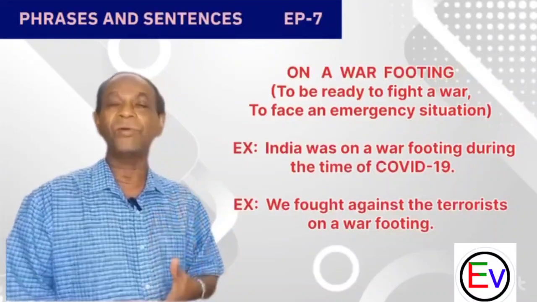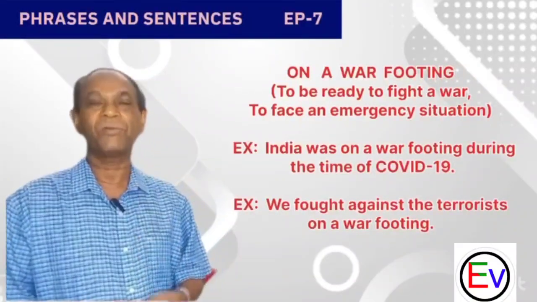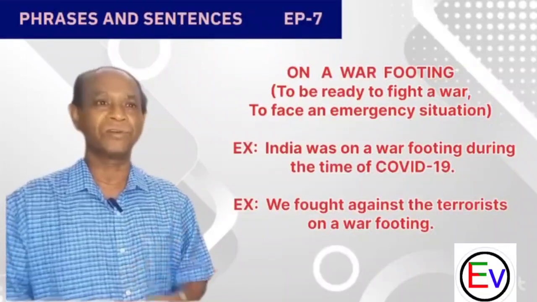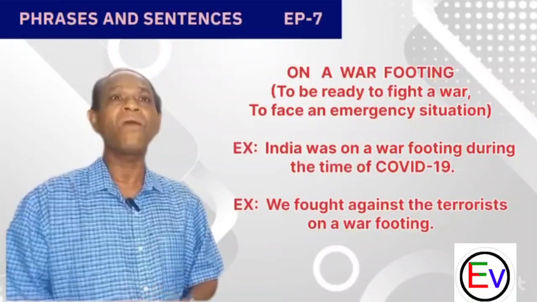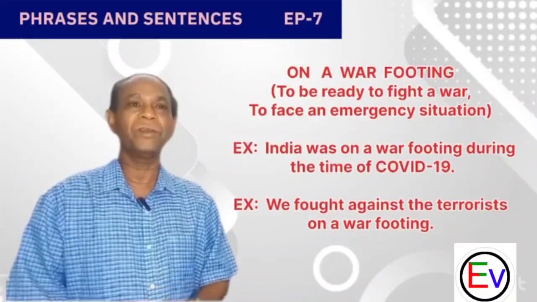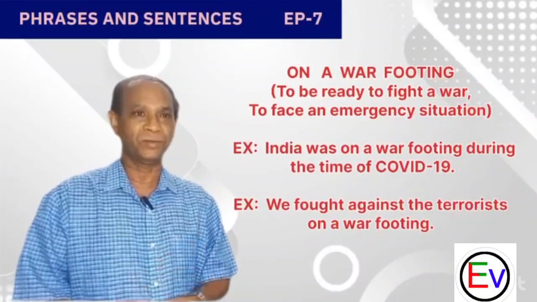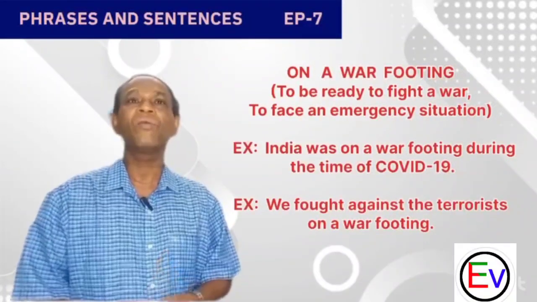Suppose we go through dark times, we will have to fight against it and solve it. So we should do everything on a war footing. We will have to face it all on a war footing.